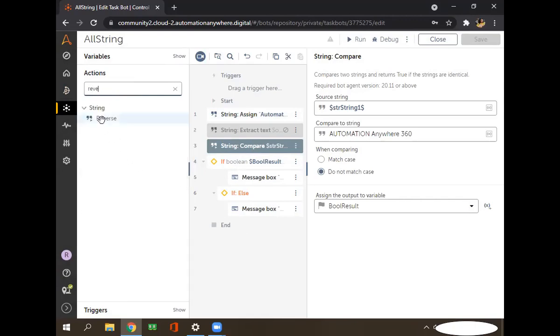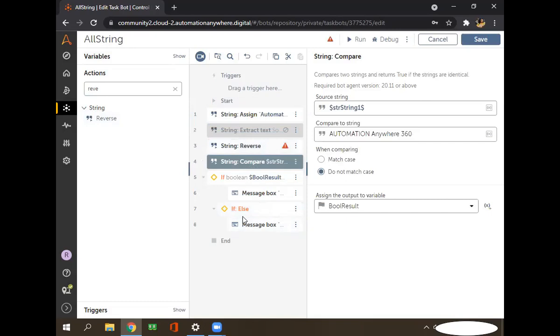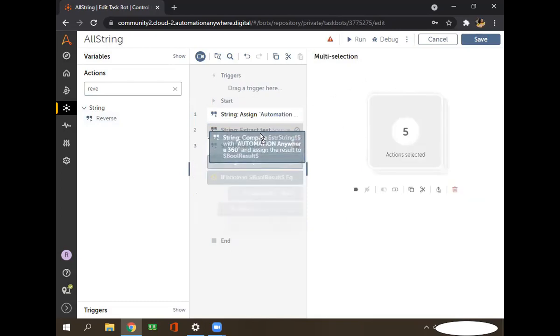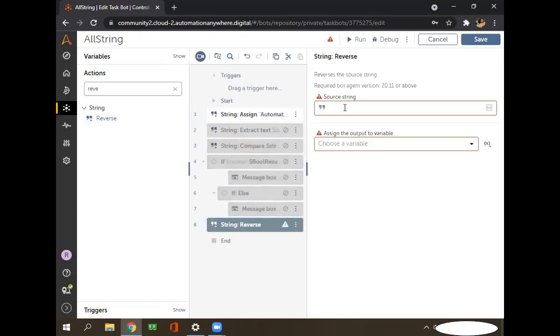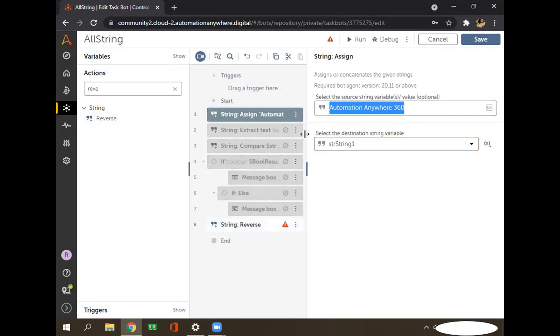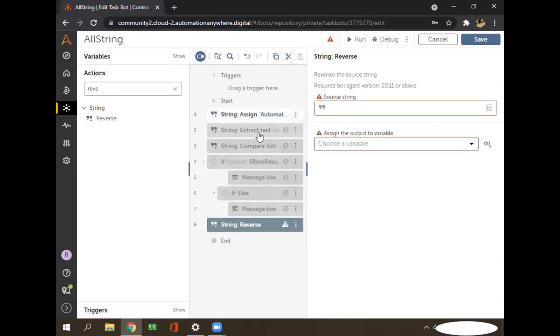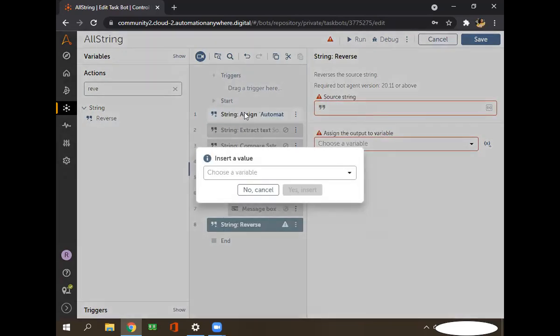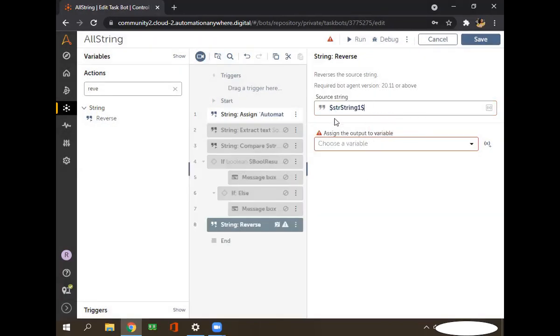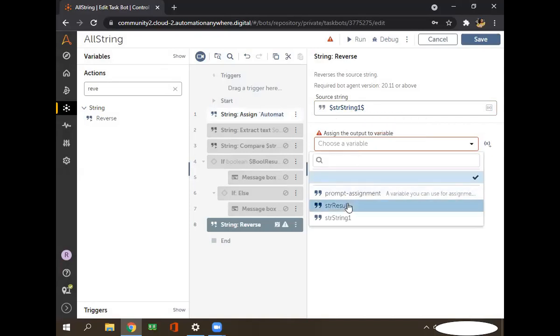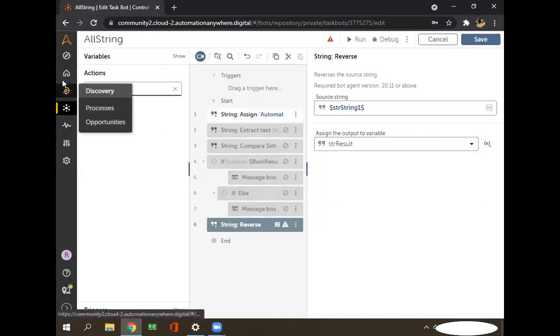So this also comes under the string operation. Let's go and check. I'm just deleting this one, or I can disable it. Let's check the reverse one. By using this command, if we want to reverse a particular string value, we can use this reverse command. In reverse I'll use the same string which we created here, select str1, and store the values in str result. Let's display the message box.